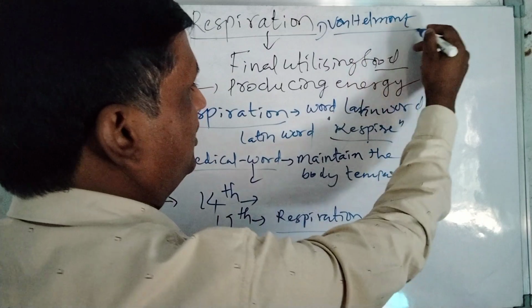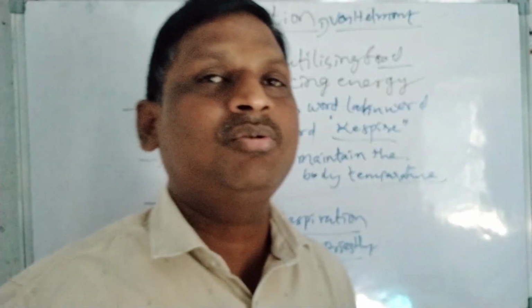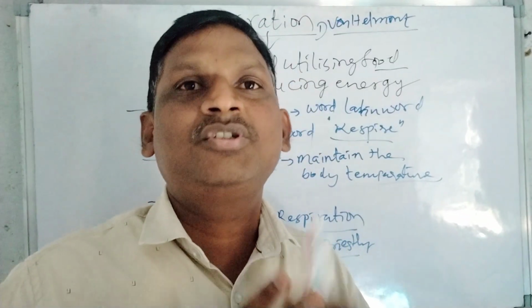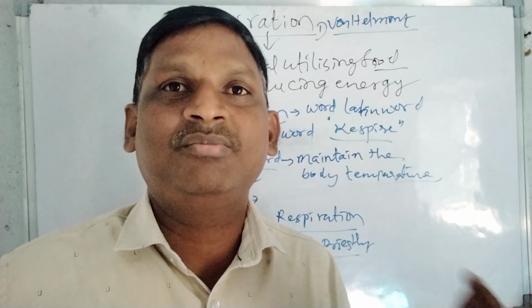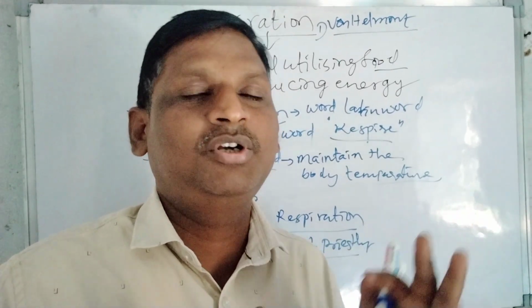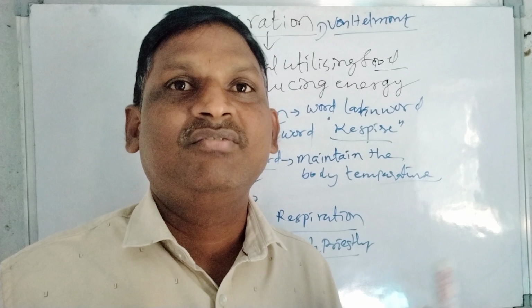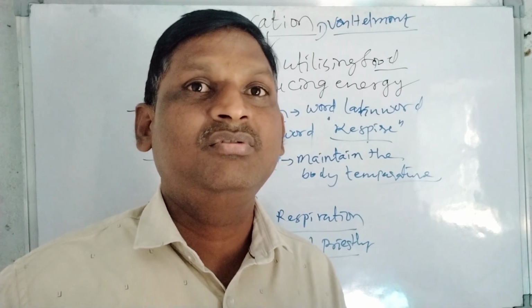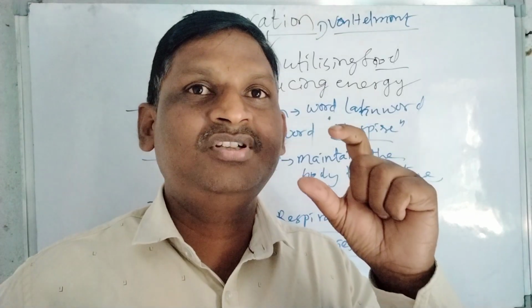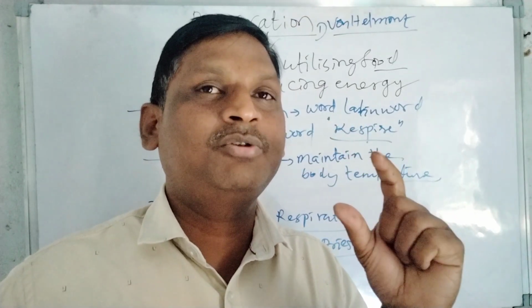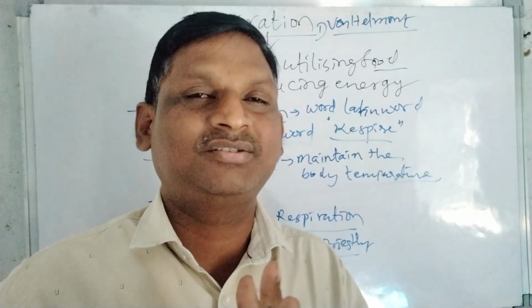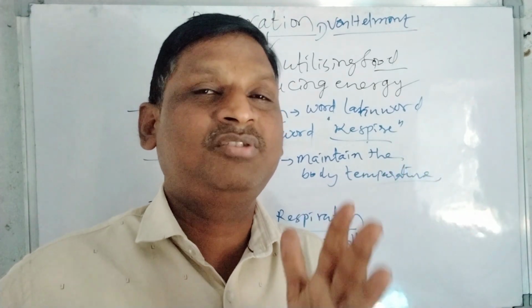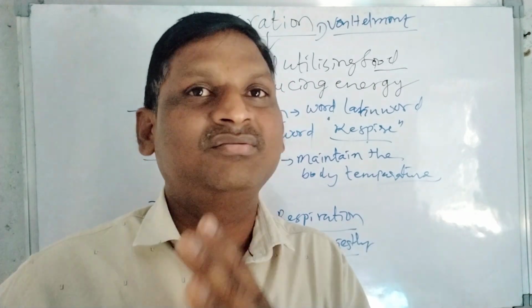So van Helmont burnt the charcoal in a closed bell jar. First, van Helmont only burned the charcoal. When he burned the charcoal, it became ash. Generally charcoal has some mass, but when the charcoal is burnt, it becomes ash. Charcoal has some mass, but ash has none.